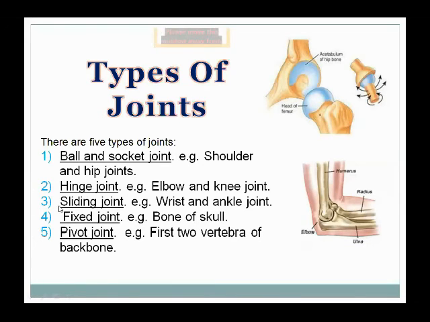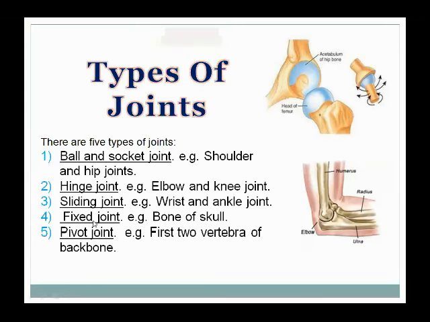Now the third one is sliding joint. It is present at the wrist and ankle. Sliding joint is also known as gliding joint, in which the bones slide over one another. Here I showed you the ball and socket joint and hinge joint as these two examples are present in our books. That's why we are focusing on these two joints.